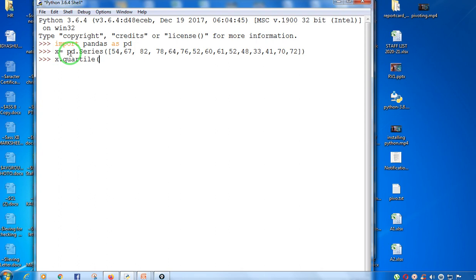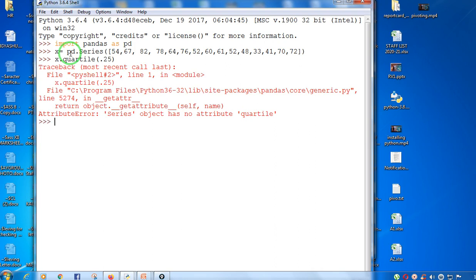Suppose I want to take out the first quartile, 0.25. Okay, there is a spelling mistake in this quantile. So 52 is my first quarter.